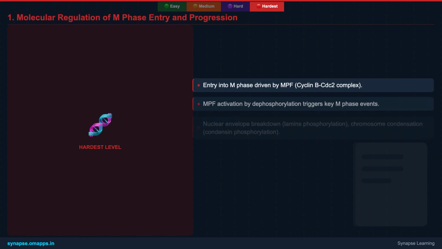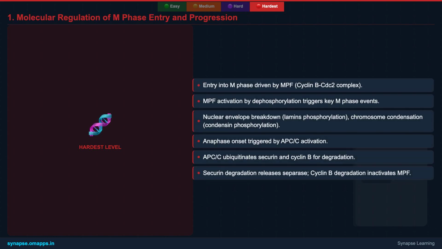Entry into M-phase is orchestrated by MPF, a complex of cyclin B and CDK1, activated by specific phosphorylation and dephosphorylation events. This activation triggers a cascade, leading to nuclear envelope breakdown and chromosome condensation. Progression through metaphase is tightly controlled by the spindle assembly checkpoint, which ensures all kinetochores are properly attached to microtubules.